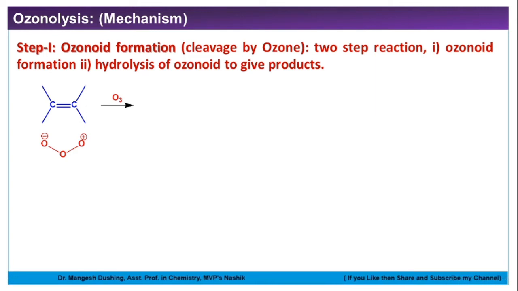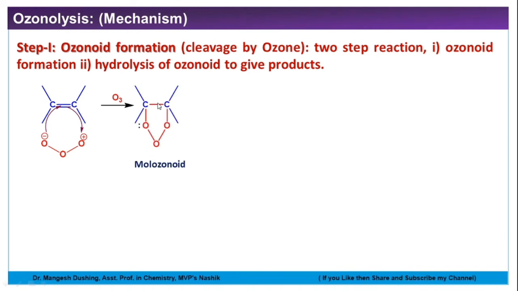Friends, see here, this is alkene. One oxygen is electropositive, one oxygen is electron rich. So there will be a mechanism here. This electron pair attacks one of the double bonded carbons, forms a sigma bond. So here pi bond will break and this electron forms a sigma bond with another oxygen. So there will be 5-member ring formation.